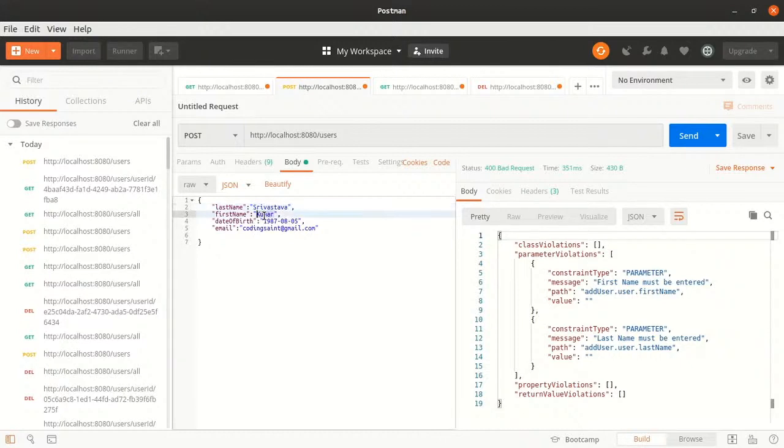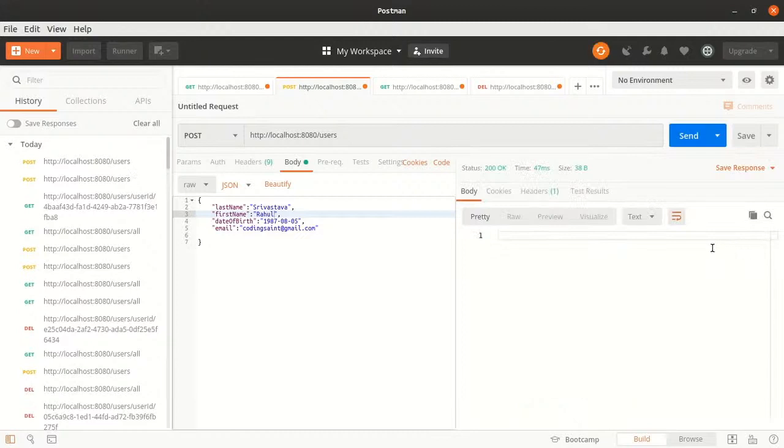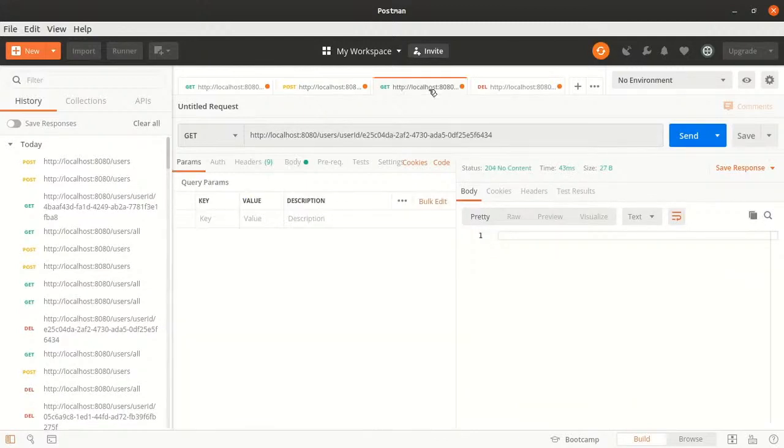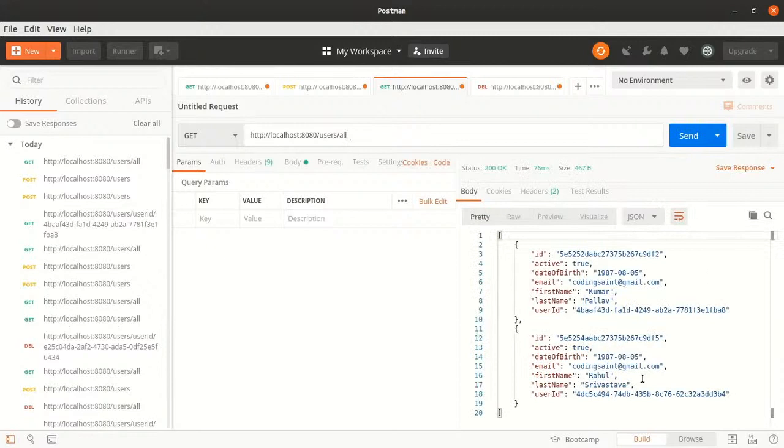Okay, let me see. Okay, so this new user got created. If I go back and search all users, this should have 2 users. So it is having 2 users.